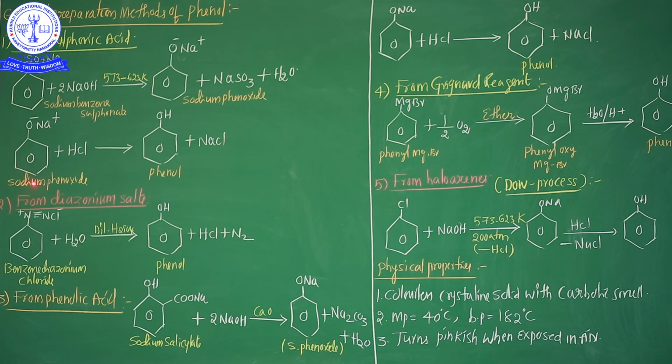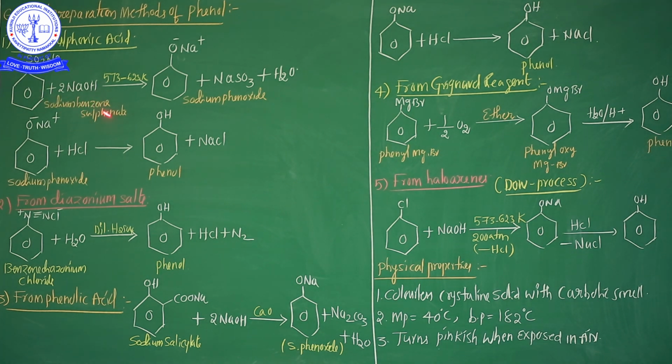After that, sodium phenoxide is treated with hydrochloric acid, HCl. Finally phenol plus the byproduct NaCl is formed. So my dear students, from sulfonic acid, sodium benzene sulfonate, we can easily prepare phenol. Here the optimum condition is 573 to 623 Kelvin.